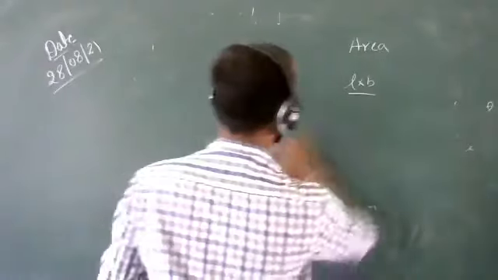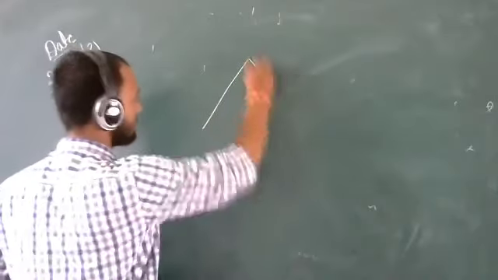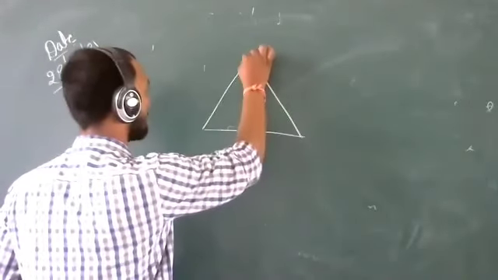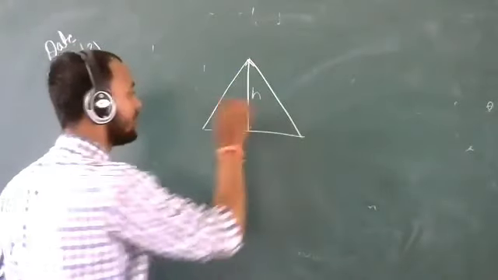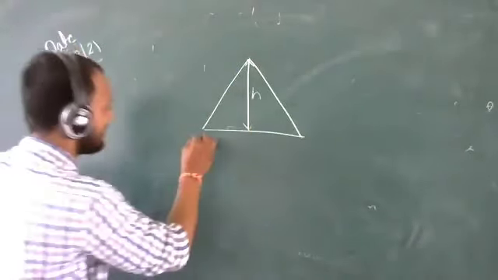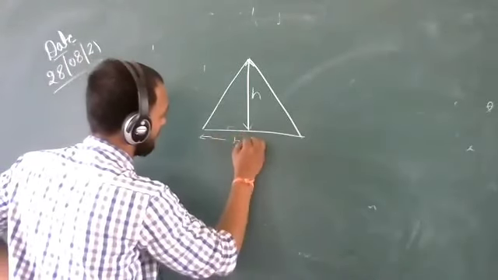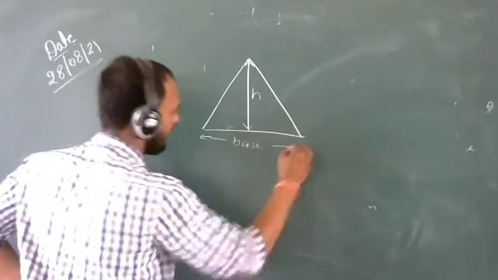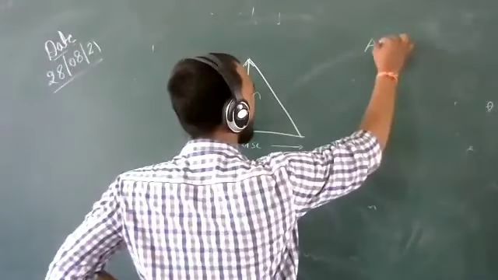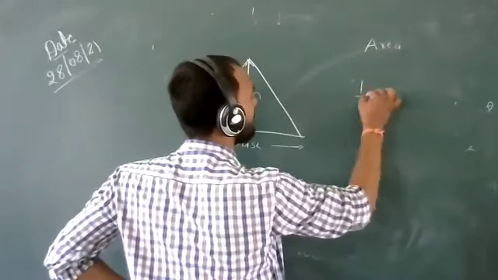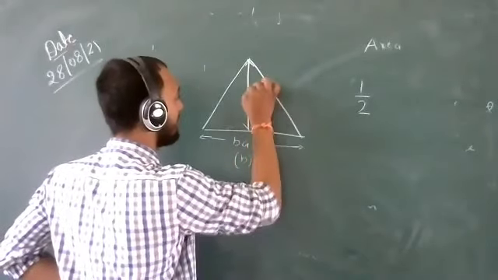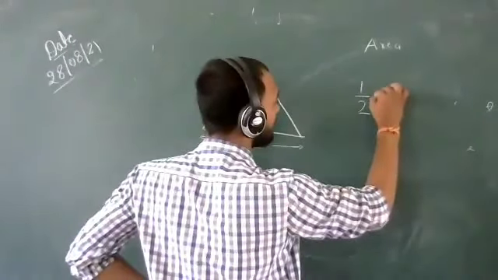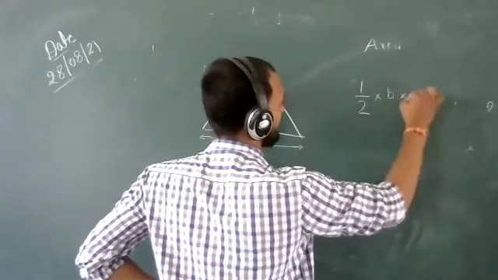So let's memorize the formula of a triangle. See, for a triangle you are given two things: the height, also called the altitude, and the base. And what is the area of this triangle? Half into base into height. Suppose we denote base with small b and height with small h. So half b into h.